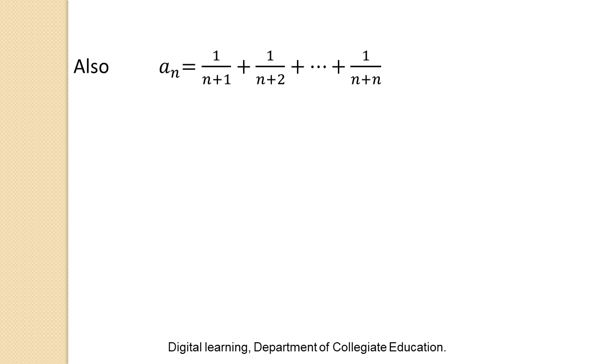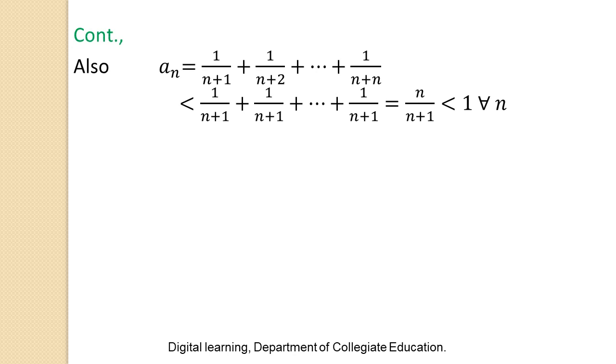Also, an is the sequence 1 by n plus 1 plus 1 by n plus 2 plus up to 1 divided by 2n, which has n terms.